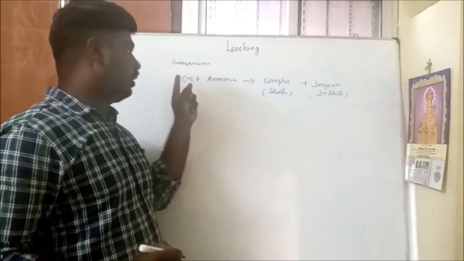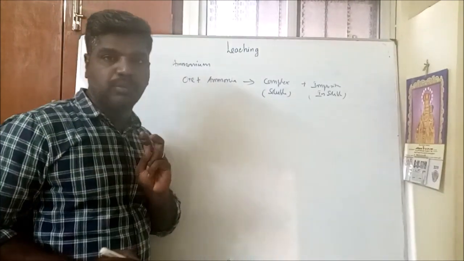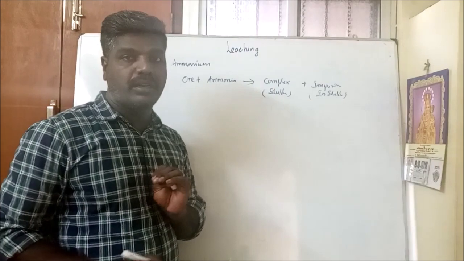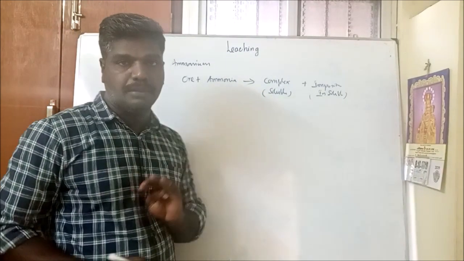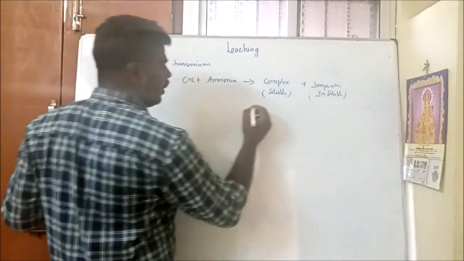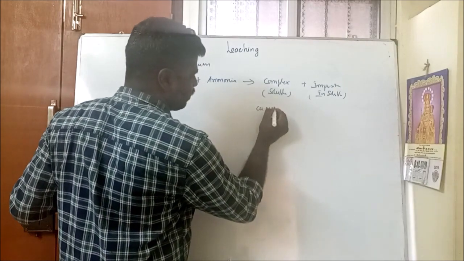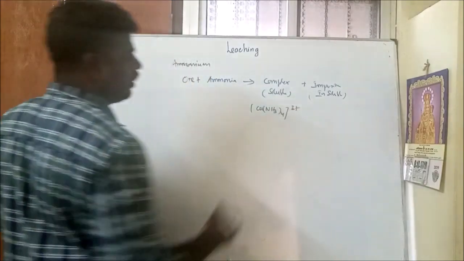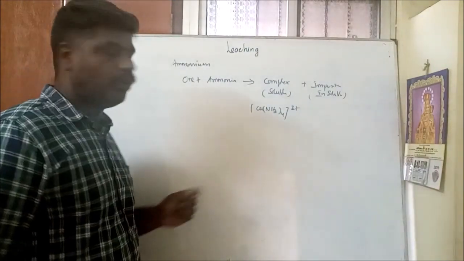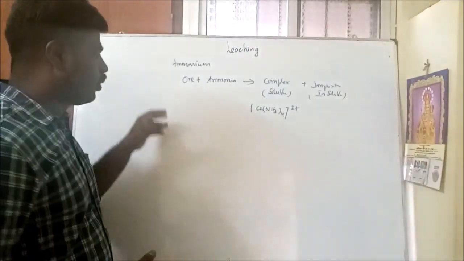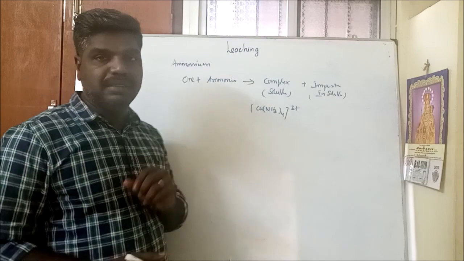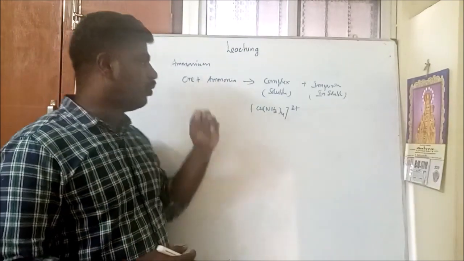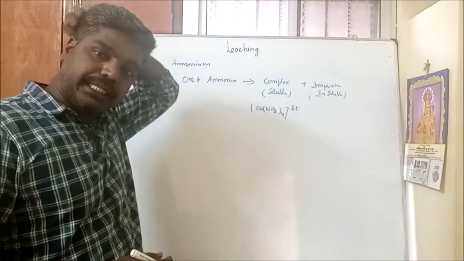The ore, mixed with ammonia, forms a soluble complex, while the impurities are insoluble. Let's take copper as an example. Tetraamminecopper(II) ion is the complex. It means the copper ore is mixed with a solvent like ammonia and forms a soluble complex.